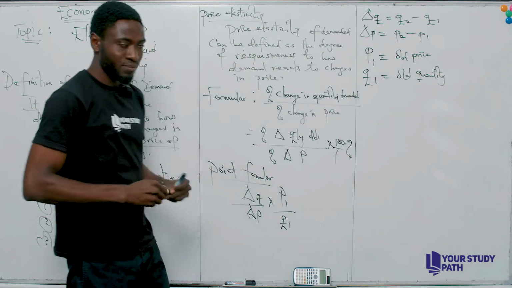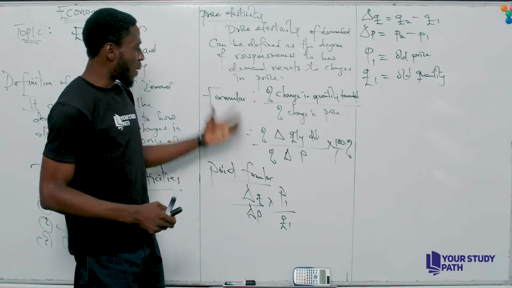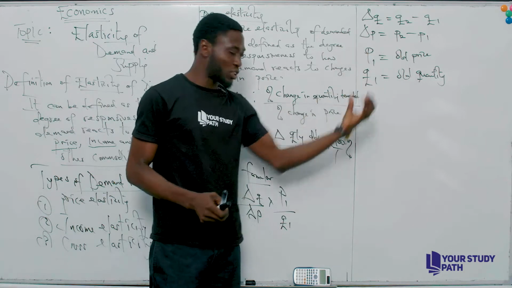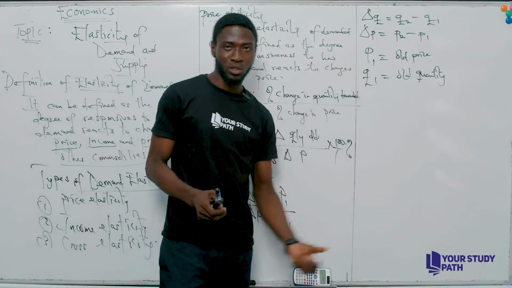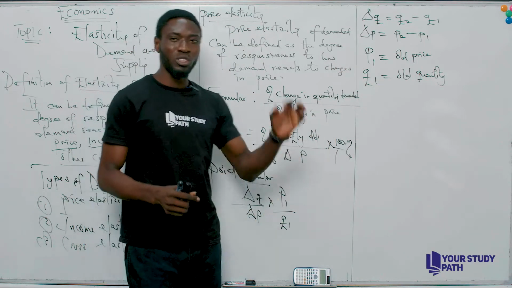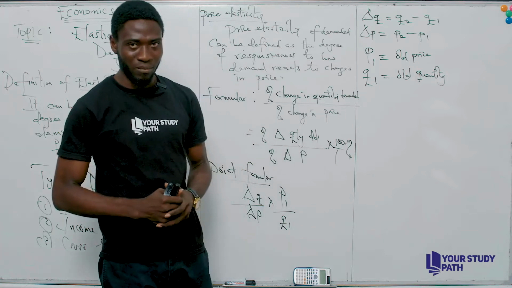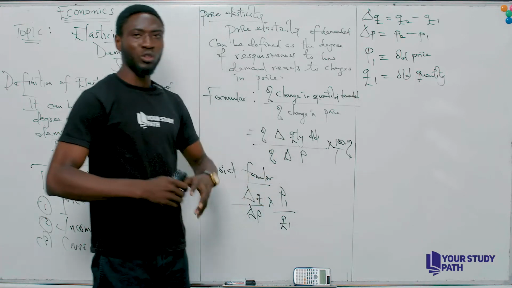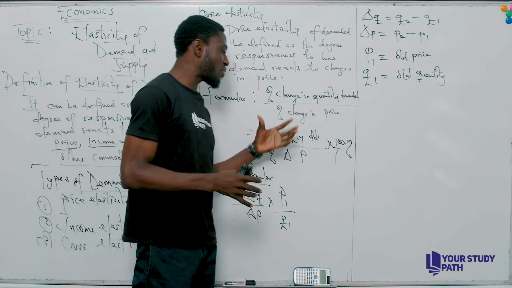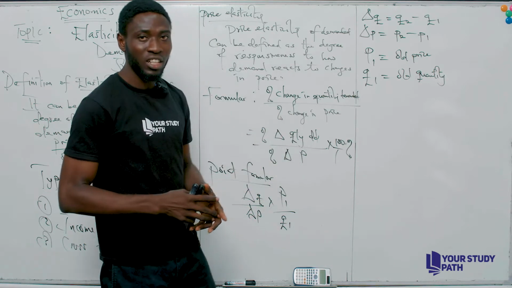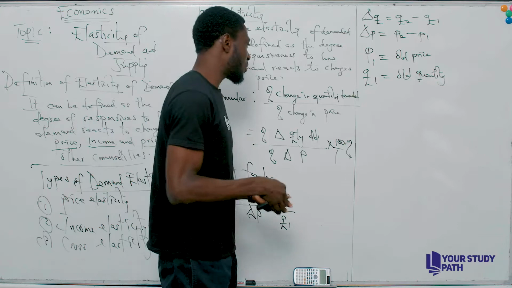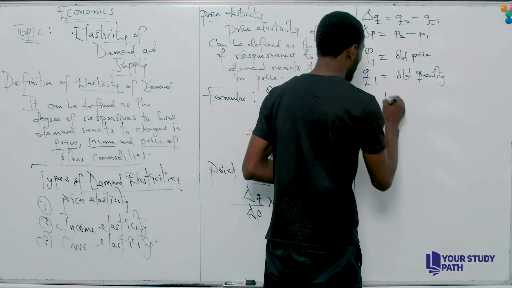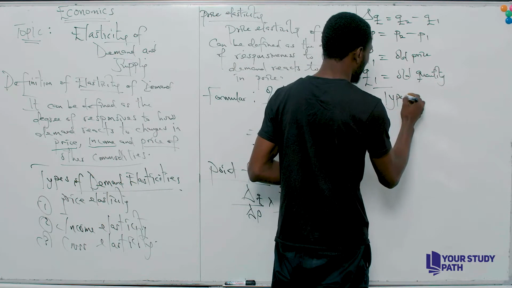So we can see, you can apply any of these formulas. You can apply this formula method or you can apply this point formula method. And when you apply them, you must get the same answer. Now, let's move on to how to interpret, because whatsoever answer you get in this elasticity, you must be able to interpret your final answer. Now, the interpretation, or we can just say types of price elasticities.